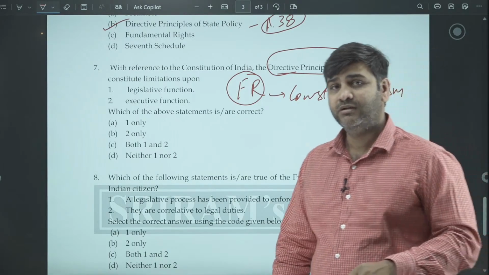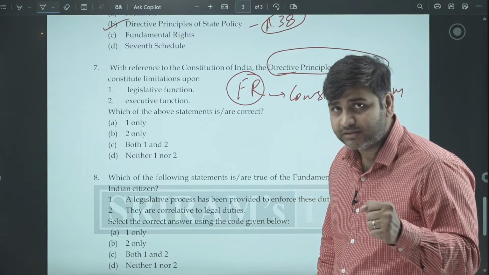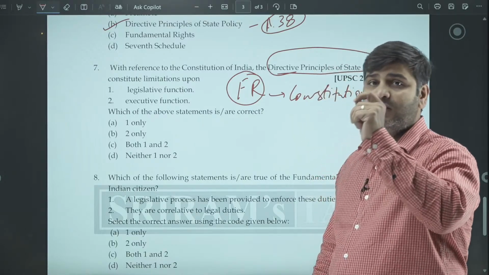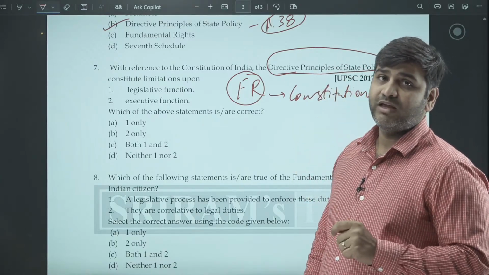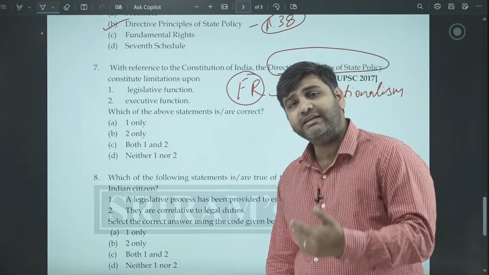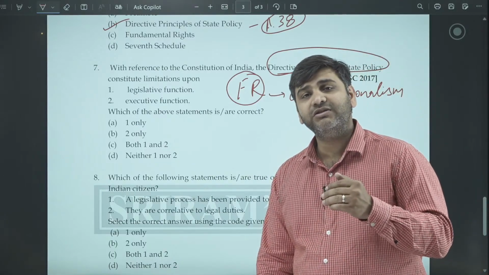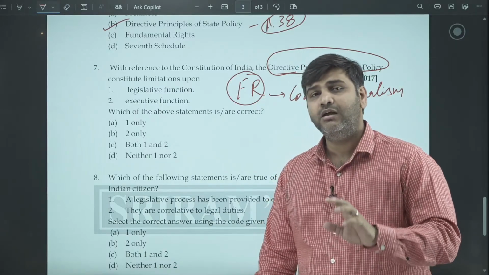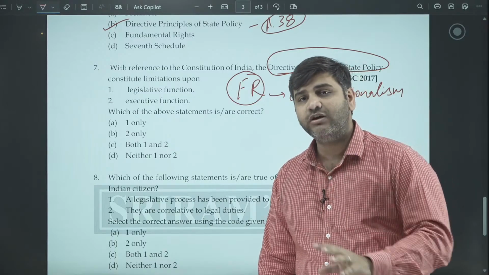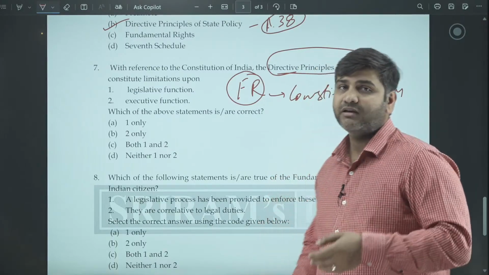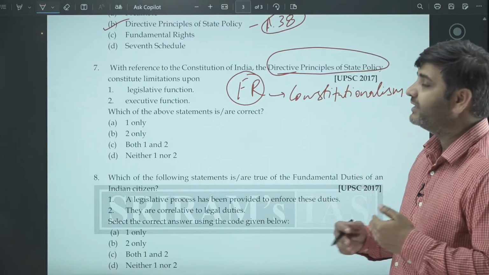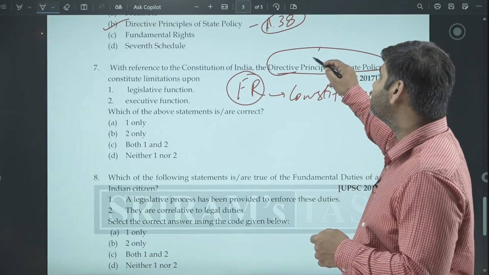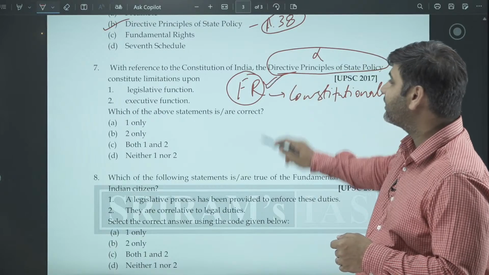Limited government. So what are you limiting in that government? The limitation of the executive power, the limitation of the parliamentary power. The law should not be arbitrary in nature. The executive actions should not be arbitrary in nature. They must be based on some reason, based on some logic. They must be non-arbitrary. That is where the whole concept of limiting the power of the state comes in, and directive principles of state policy do not do it. It is the fundamental rights which do this.